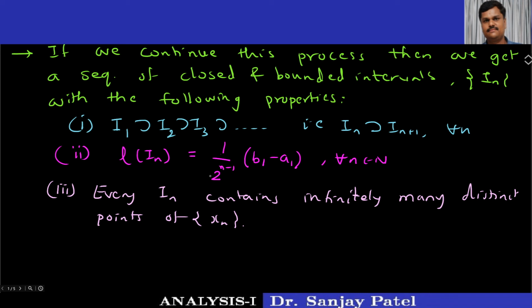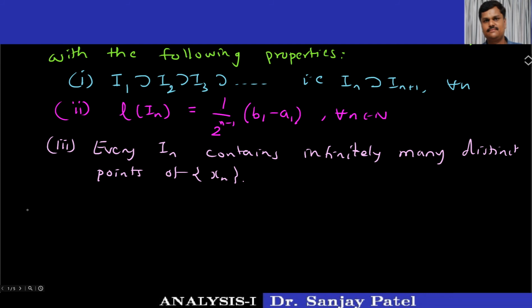is a nested sequence of closed and bounded intervals. And if you observe the length of the interval In, which is this bn minus an, it is actually this number. So I can say the important conclusion here, that limit n tends to infinity of length of In is equal to limit n tends to infinity 1 upon 2 raised to n minus 1 into b1 minus a1. b1 minus a1 is a fixed number.